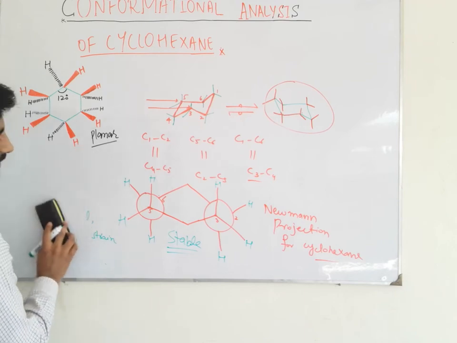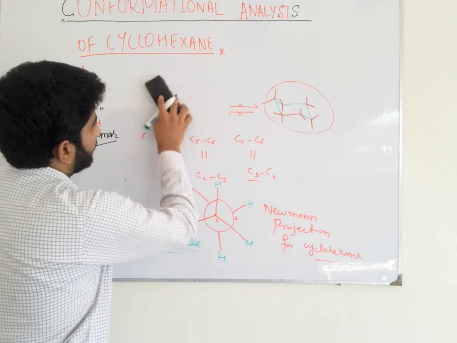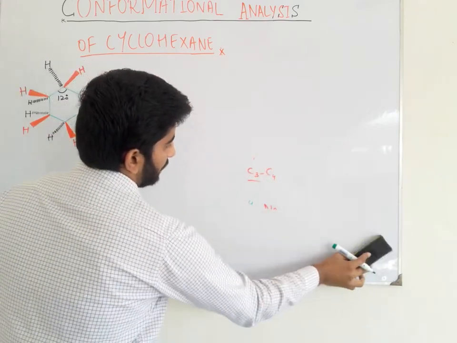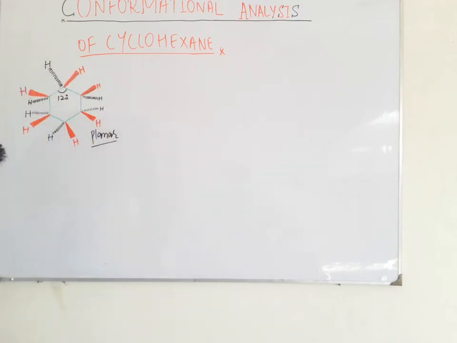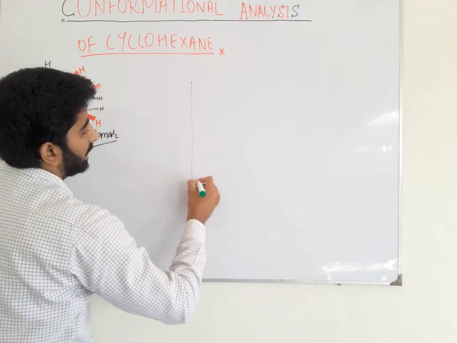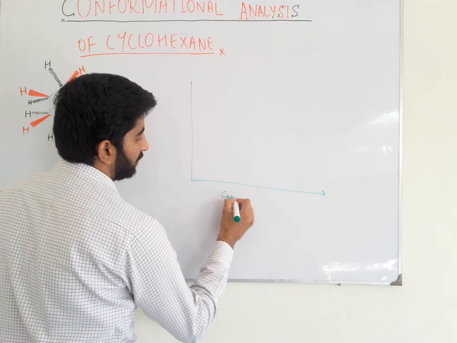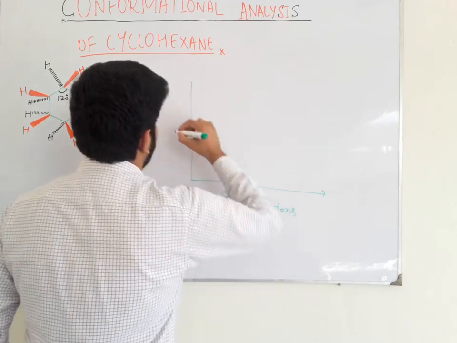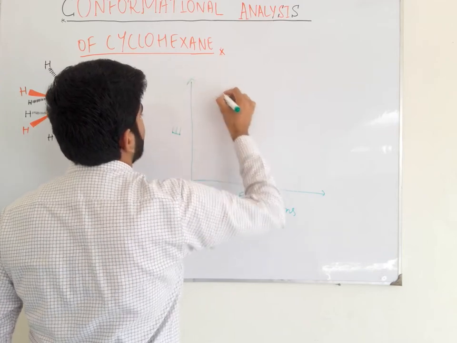Now we draw the energy diagram of different conformations of cyclohexane to understand the stability of different non-planar conformations of cyclohexane. These are the conformations, and here is the energy.